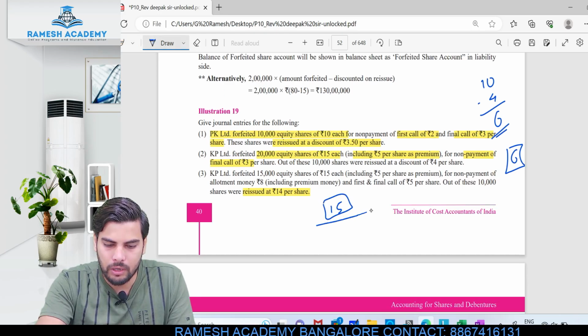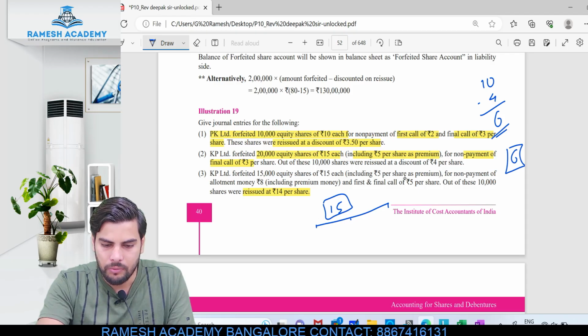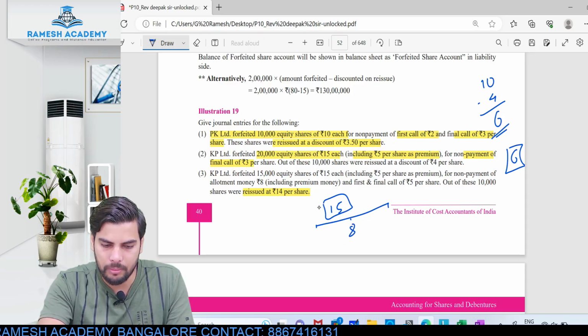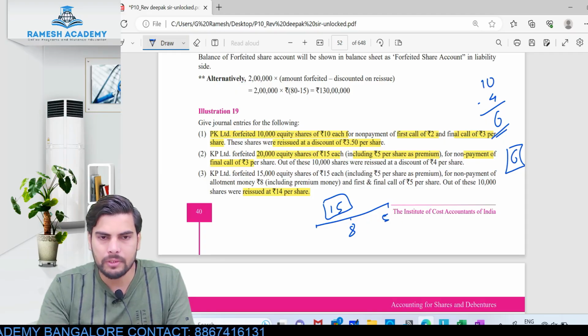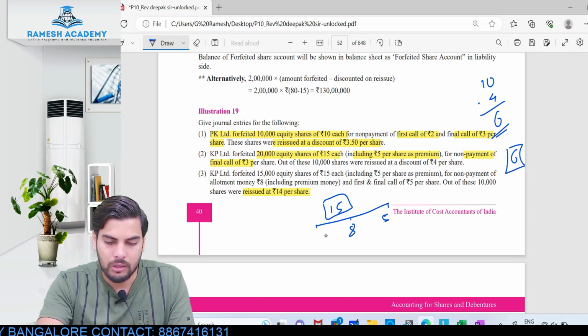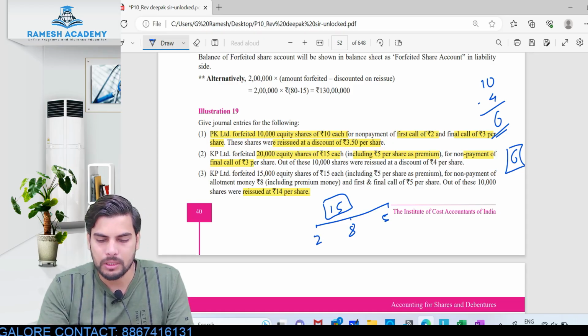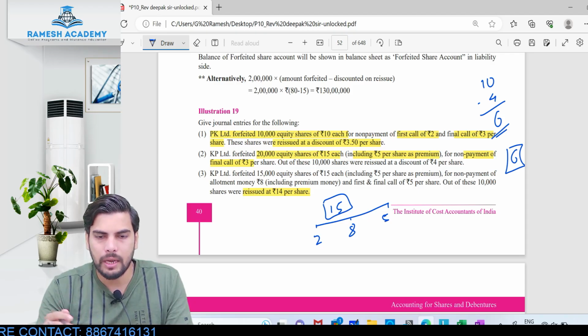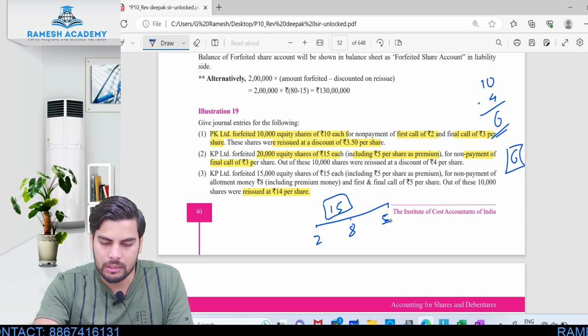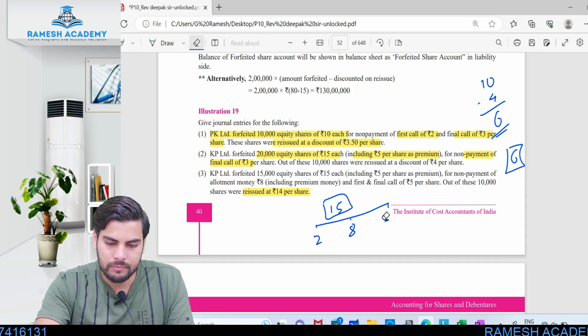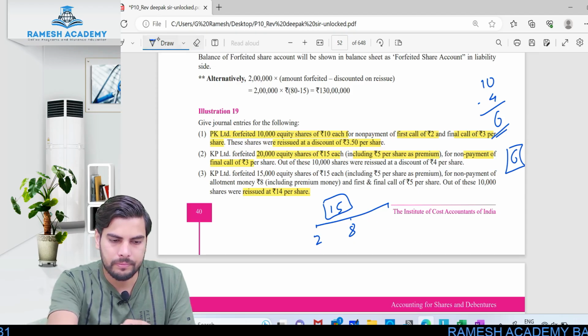Out of this 15 rupees, there are 3 stages. Application stage, we don't know how much it is, but they have clearly mentioned non-payment of allotment money of 8 rupees, which includes the premium, and then first and final call money of 5. 8 plus 5 is how much? 13, right? So application stage would be 2 rupees. 2 rupees application, 8 rupees allotment, and finally the first and final call money of 5. Clear?